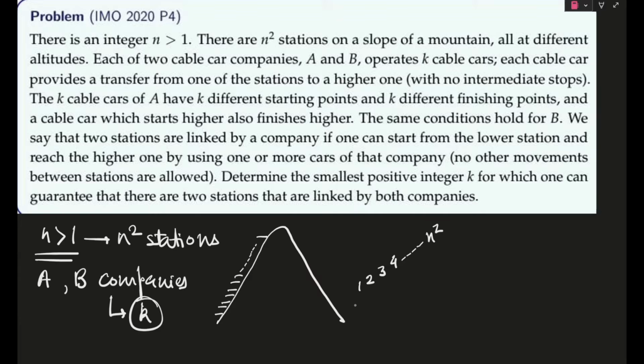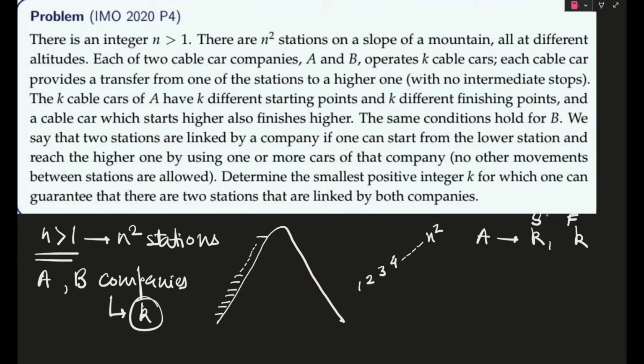And one more rule: if it transfers you from 1 to 2, then there are no intermediate stops. But say it transfers you from 1 to 5, then it will never stop at 2, 3 and 4. It will keep going, and until it reaches 5, the cable car won't stop. After that, the K cable cars of A have K different starting points and K different finishing points. I am writing these as S and F. And a cable car which starts higher also finishes higher.